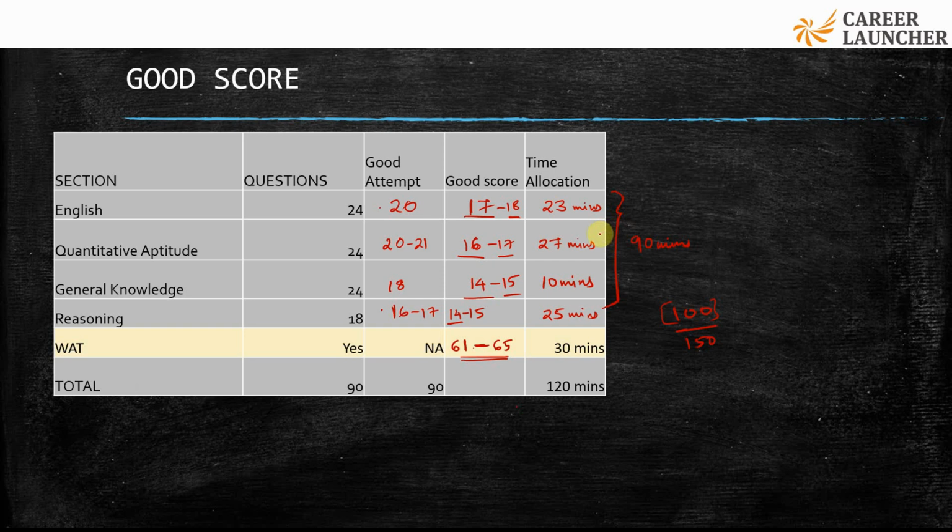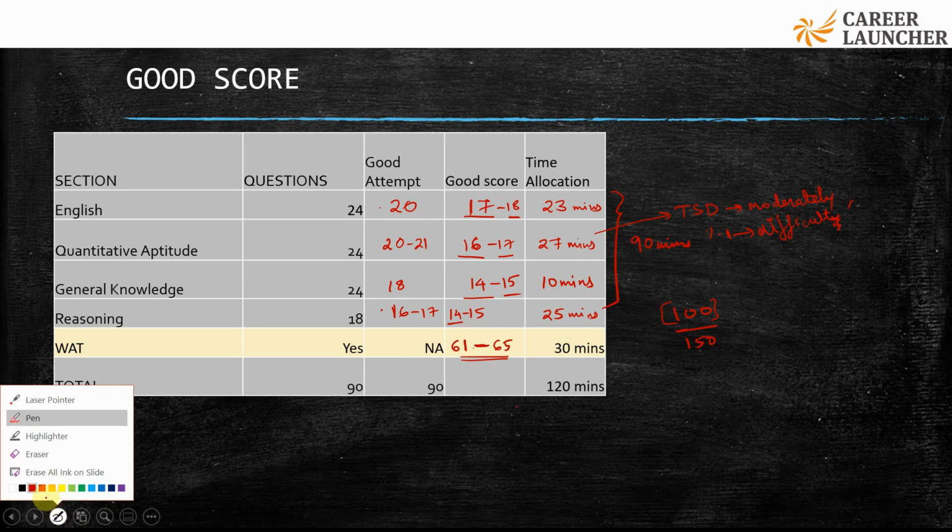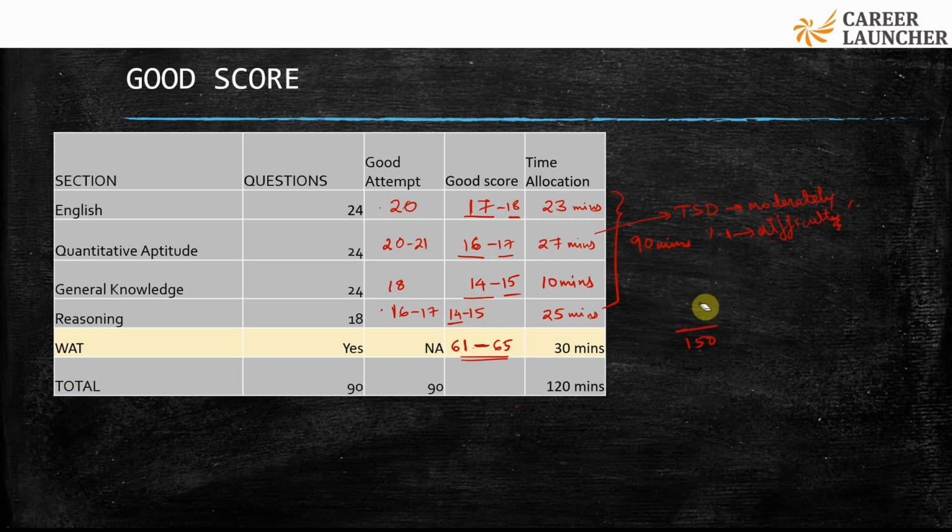In quantitative aptitude, again, there would be some questions. For example, if there's a moderately difficult question in TSD, or a difficult question in percentages, say there are 5 questions, out of which one is difficult, you don't need to beat your head and take it on your ego that you have to solve that question. You have some buffer. Out of the 24 questions, you're only expected to get 16 to 17 marks, so you can leave a question and move ahead.